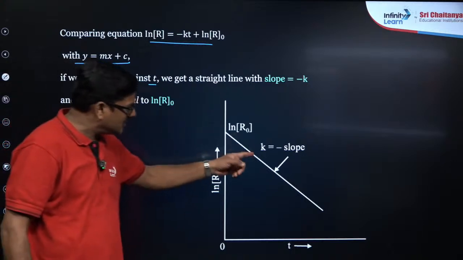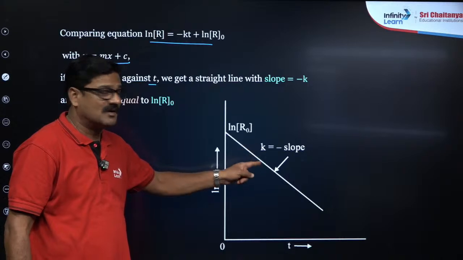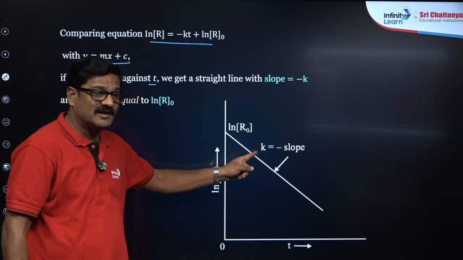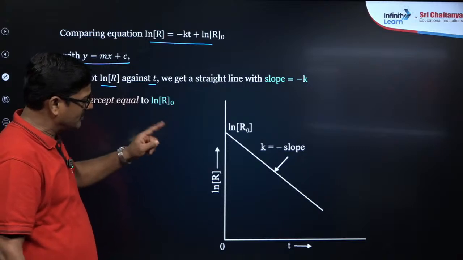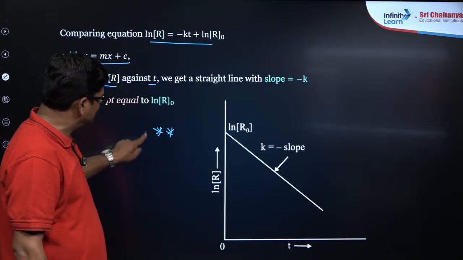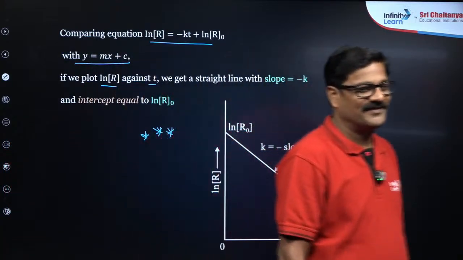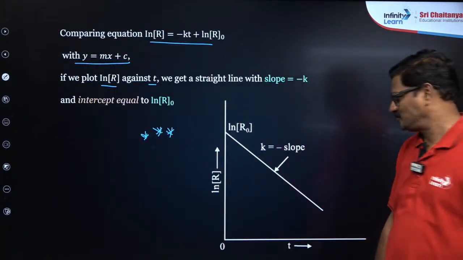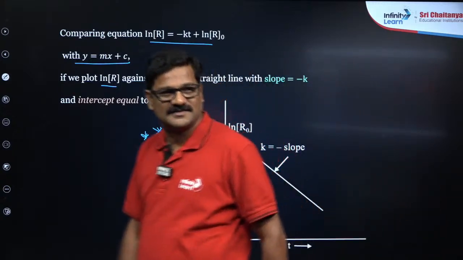From this graph you can calculate the k value from the slope. Mind it, this is a very very important graph. A question can be solved directly from this graph. Ishita, everybody make a note of this graph quickly.